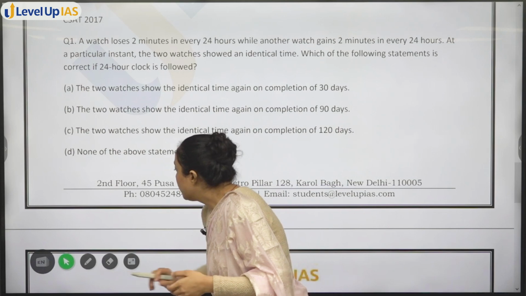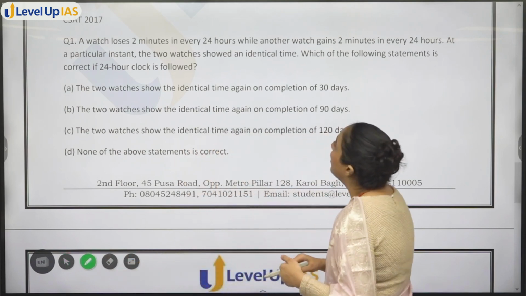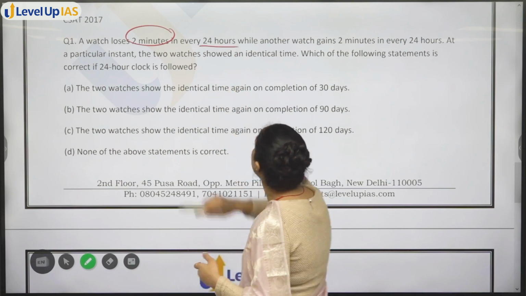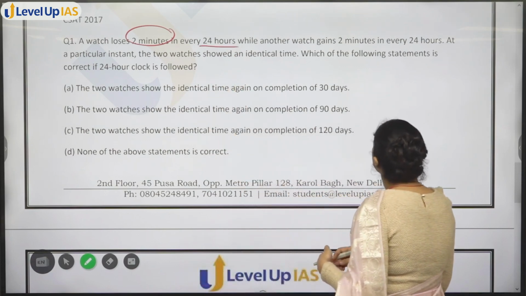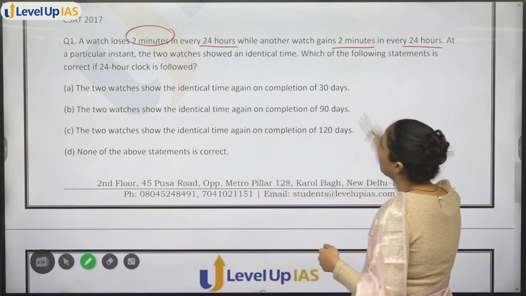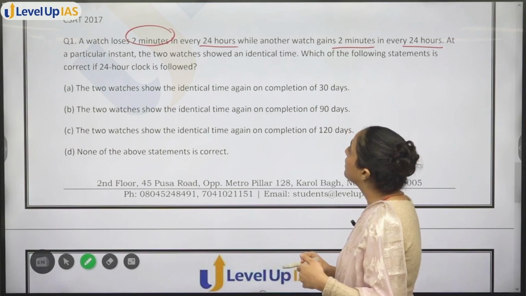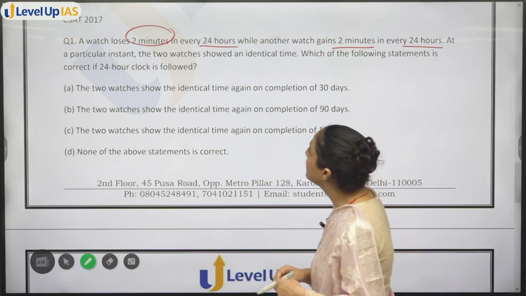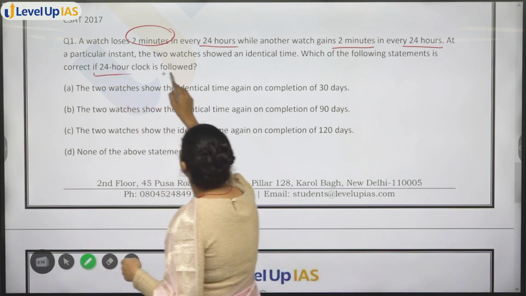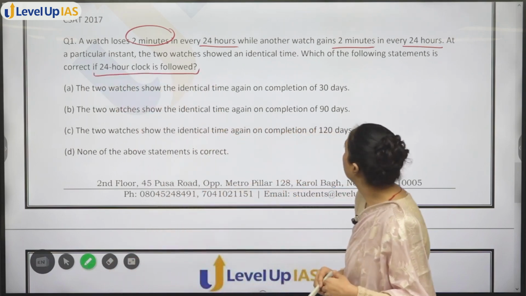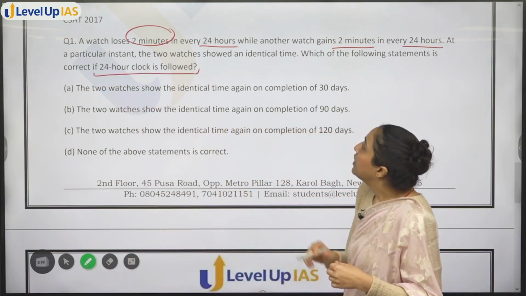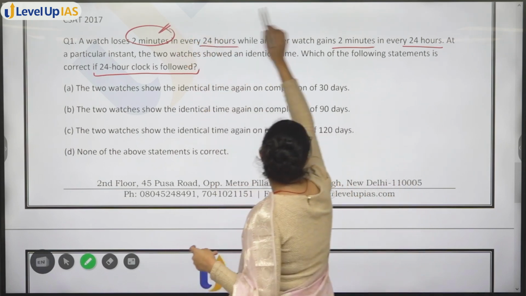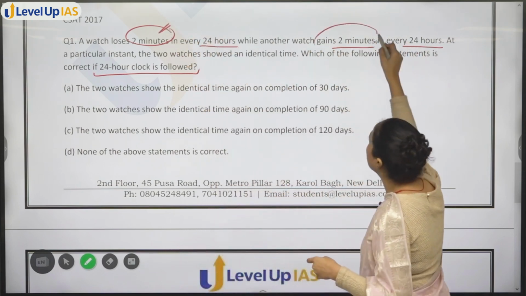ठीक है. Again you have this question of 2017. A watch loses 2 minutes in every 24 hours, while another watch gains 2 minutes in every 24 hours. At a particular instant, two watches show an identical time. Which of the following statements is correct if 24-hour clock is followed? Okay, so एक watch है loses 2 minutes and another watch is gaining 2 minutes.